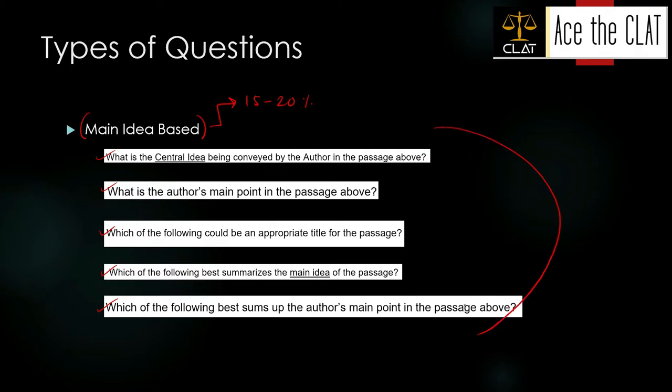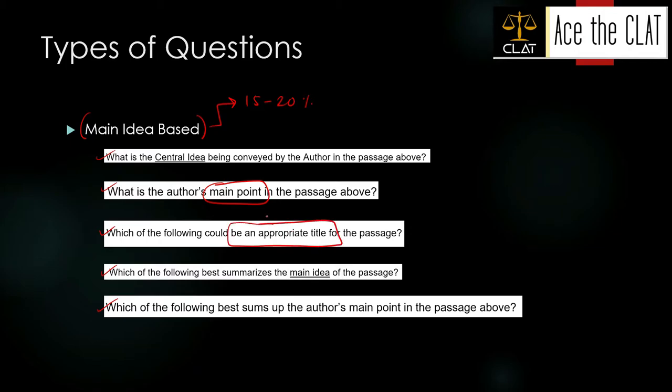By the way, guys, all these questions have been taken from either the sample papers or the consortium's final paper, the CLAT 2020 final paper. So they can frame the question in this form: what is the central idea being conveyed by the author in the passage above? Another can be, what is the author's main point? Which of the following could be an appropriate title?